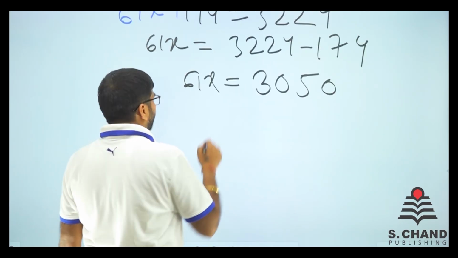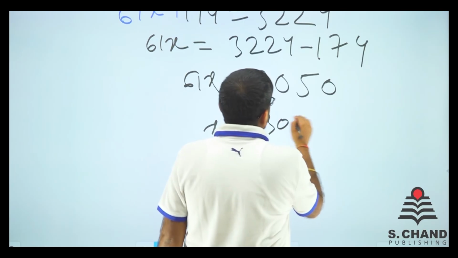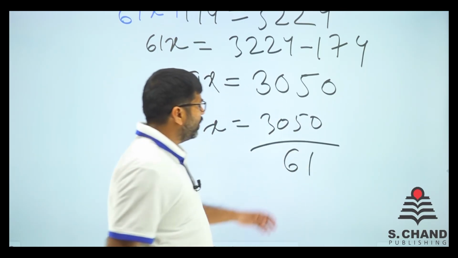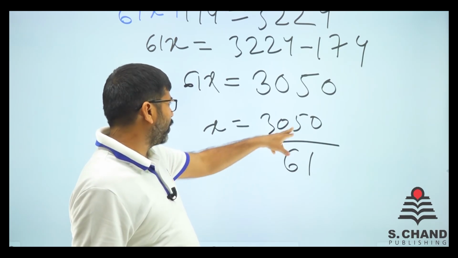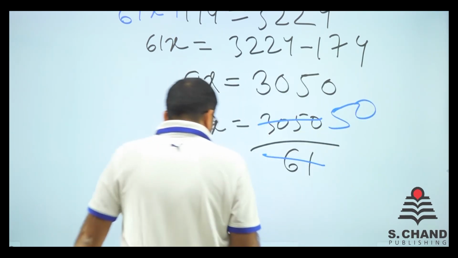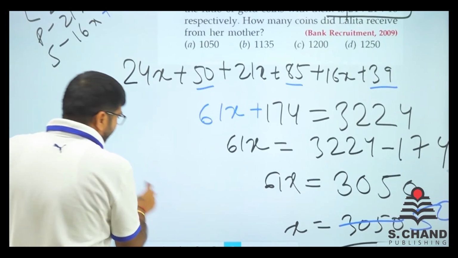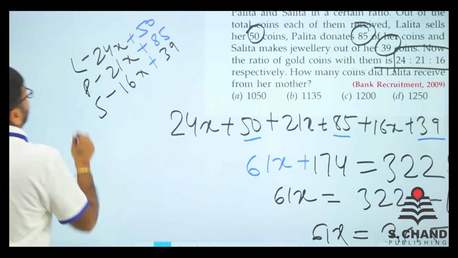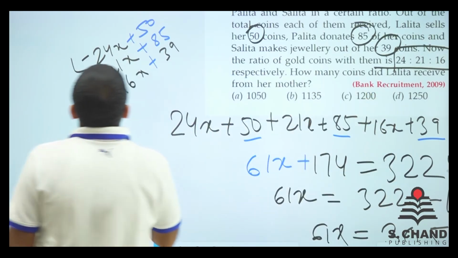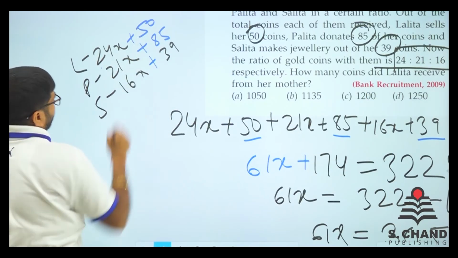So x is equal to 3050 divided by 61. So 61 into, I guess, 5 times, because 5 is extra. So it is like 50. So x value is 50. Now if x value is 50 and the question asked is how many Lalita received, Lalita is like 24x plus 50.